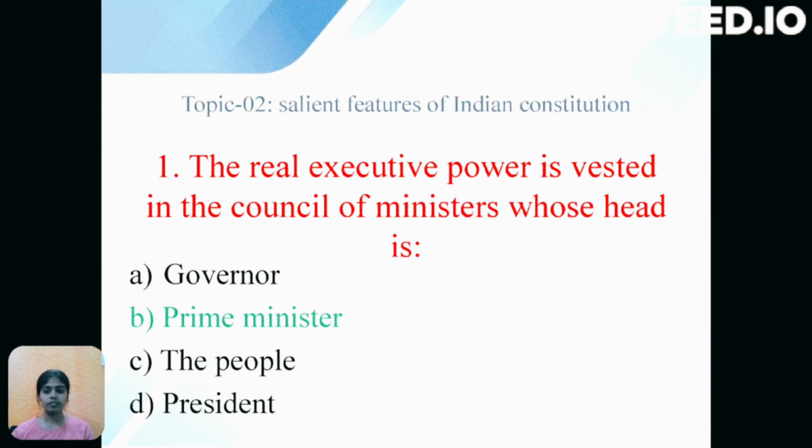Talking about salient features of the Indian constitution, the Indian constitution, being the lengthiest written constitution in the world, provides the base to make law for the country and ensures individual liberties. So the first question under this topic is, the real executive power is vested in the Council of Ministers, whose head is. The options are: option A, governor; option B, prime minister; option C, the people; option D, president. The prime minister has the absolute authority in the council of ministers to vest the power. So the correct option is B, that is, prime minister.